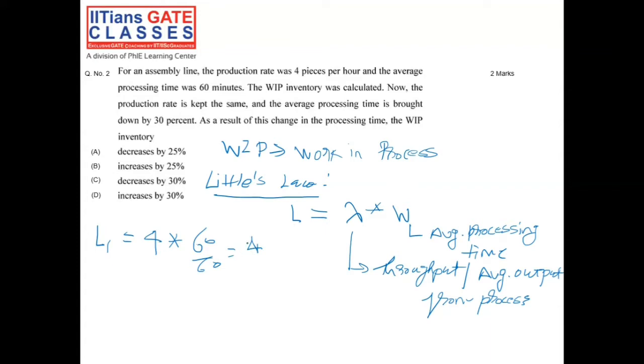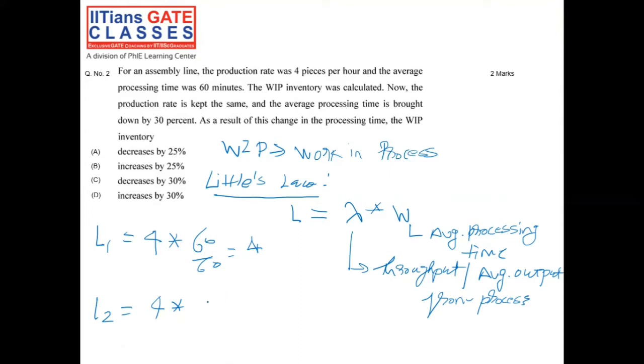Now, if you see the second case, the production rate is kept the same. So our L2 would be 4 multiplied by the average processing time, which is brought down by 30%. It's not that the average processing time is 30% of the previous time, it is brought down by 30%.